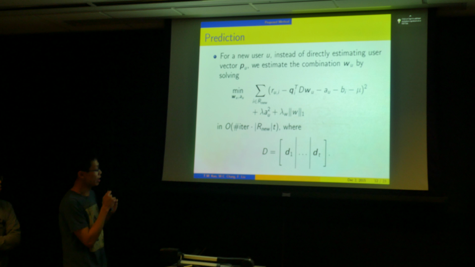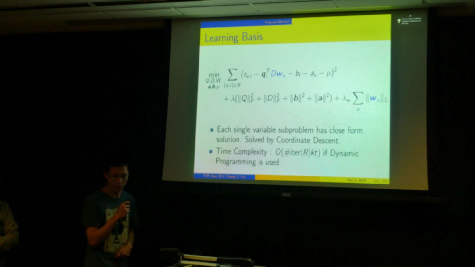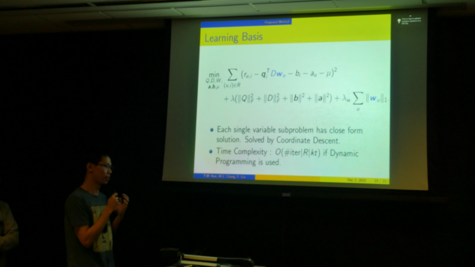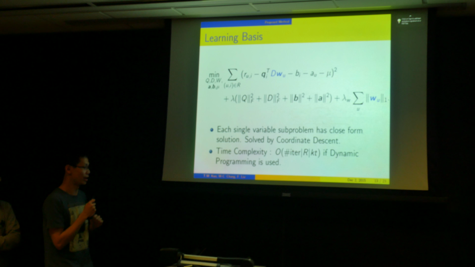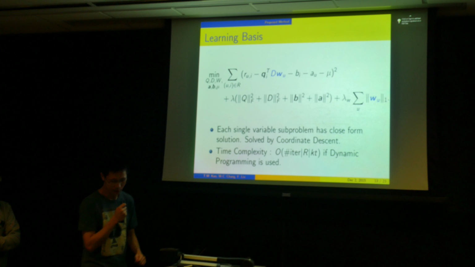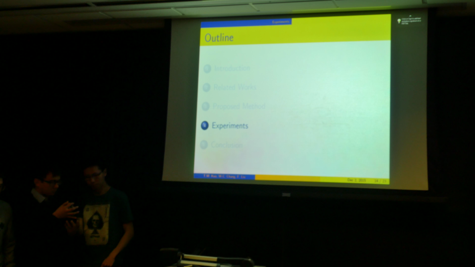A nice property of this problem is that each single-variable subproblem has a closed-form solution, so we solve these problems by coordinate descent. The overall time complexity is just a factor T more than a normal matrix factorization problem solved by coordinate descent. Next, we'll move on to the experiment part.